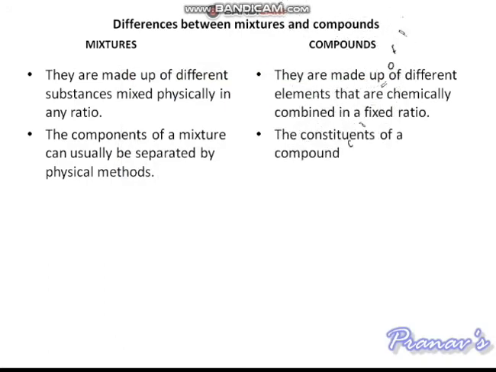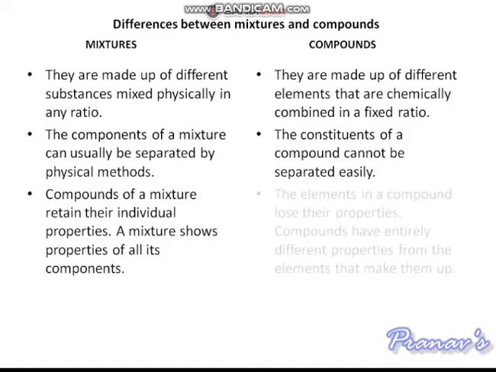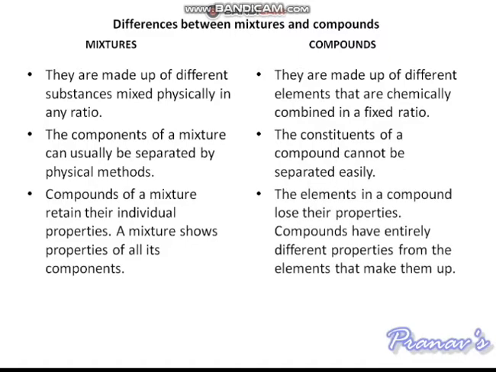The constituents of a compound cannot be separated easily. The components of a mixture retain their individual properties. A mixture shows properties of all its components. The elements in a compound lose their properties. Compounds have entirely different properties from the elements that make them up.